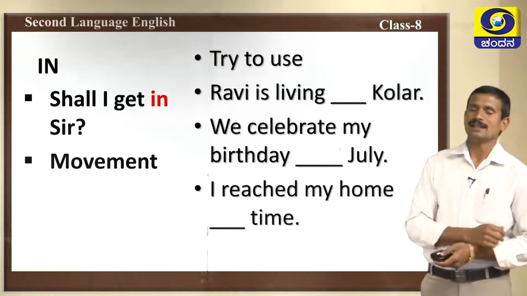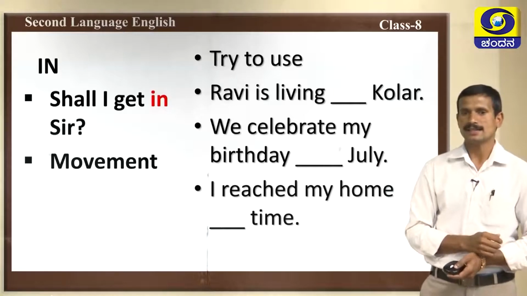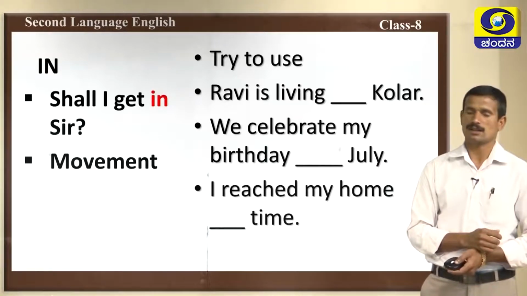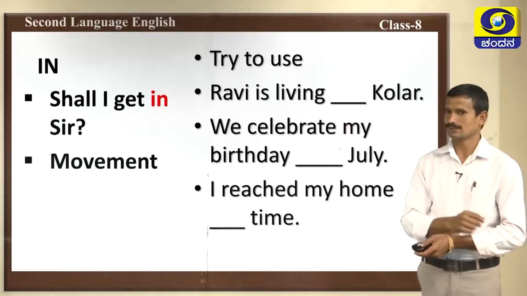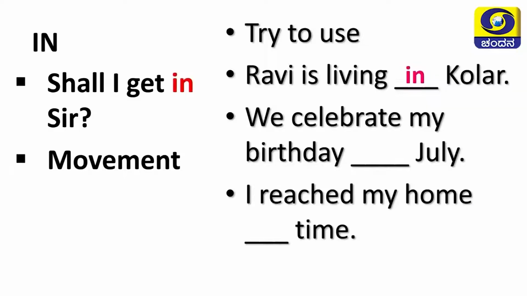Try to use in the following examples. The first one is: Ravi is living dash Kolar. Kolar is a place. Can you use the preposition here? Very good. The answer is in. Ravi is living in Kolar.